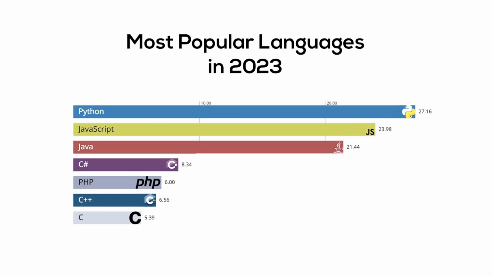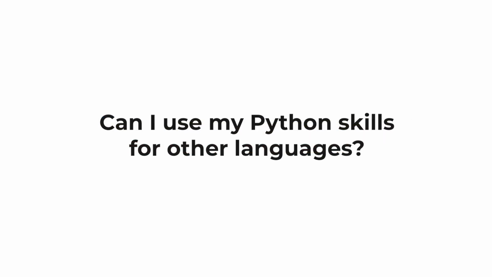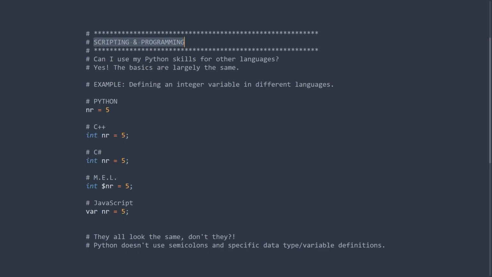One of the most common questions I get from beginners is, can I use my Python skills for other languages? And the simple answer is yes. The basics are largely the same. Let's do an example. Let's define an integer variable in different languages.